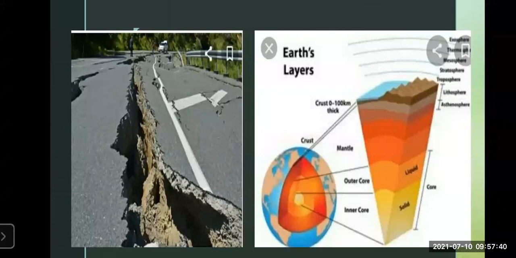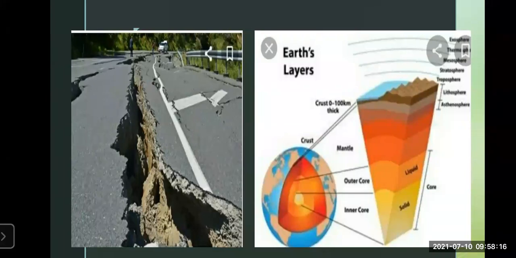Now, when there is tremendous tension, when the waves are moving, the primary waves, the secondary waves, and the surface waves, they are actually coming and dashing into one particular space. We are going to learn about that in the remaining part of the lesson; it is called a tectonic plate. So when the tectonic plates collide, there is a feeling of shaking or trembling. That is called an earthquake.